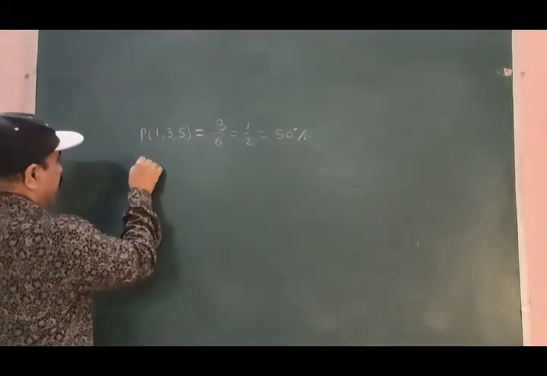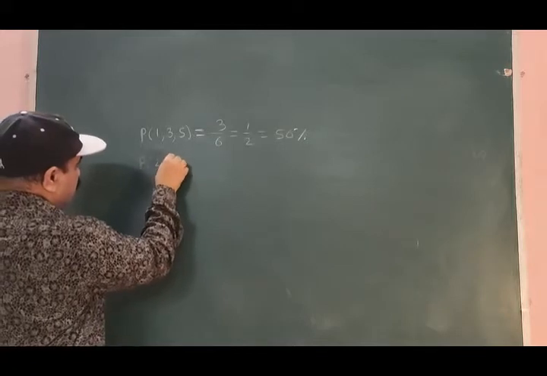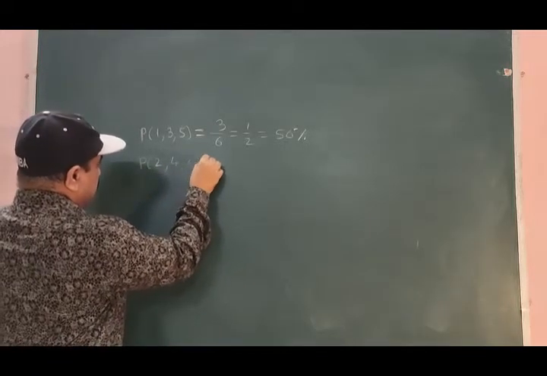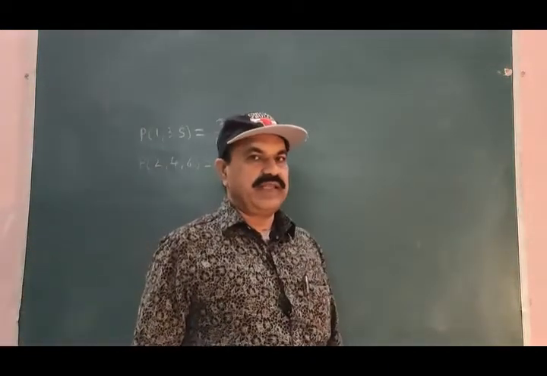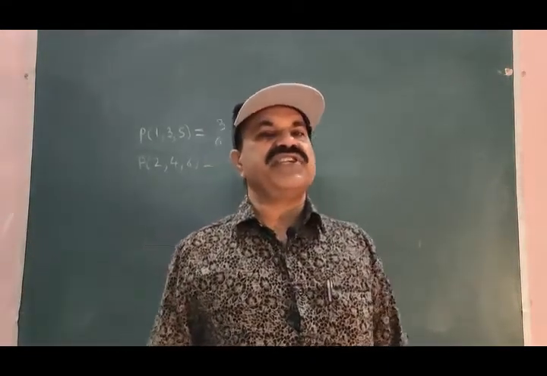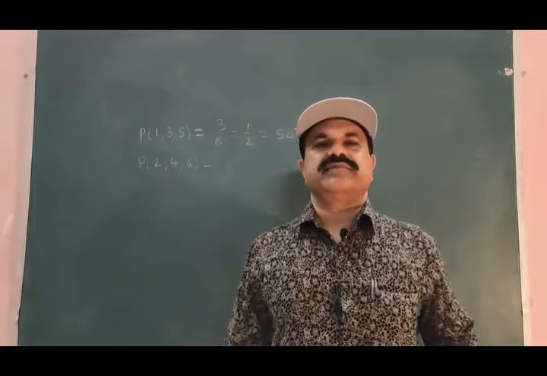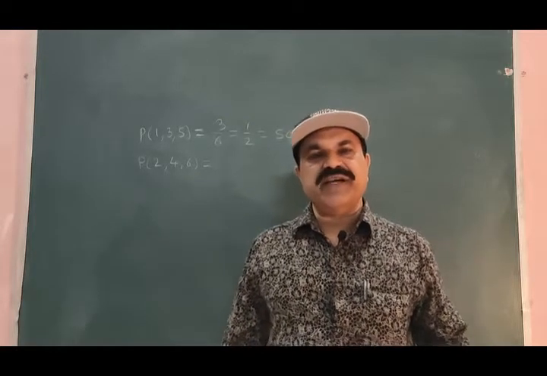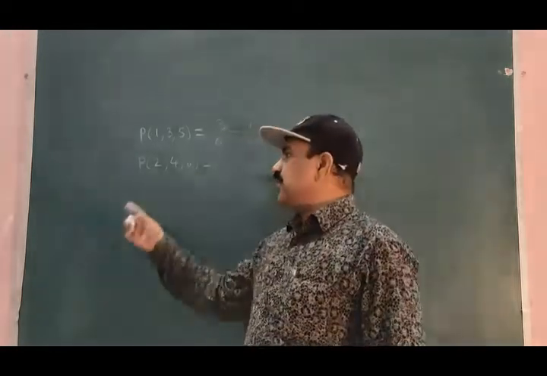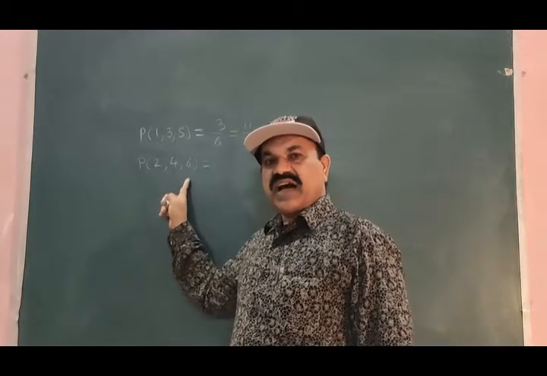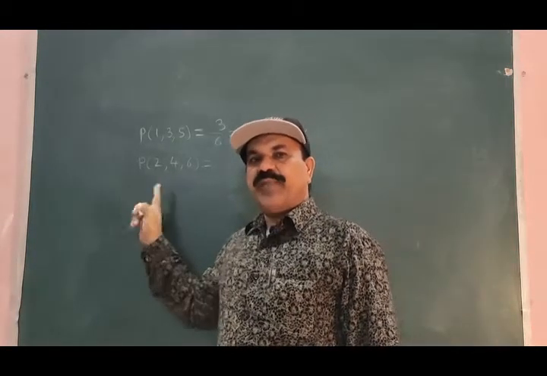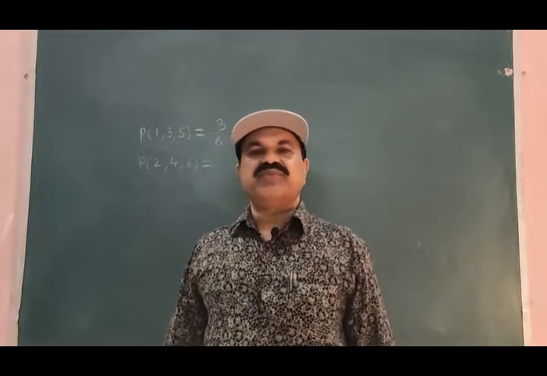Similarly, if you are asked to find the probability of occurrence of even numbered faces of the die. What are the even numbers from 1 to 6? 2, 4, 6. How many are these? These are 3 in number. How many equally likely possible ways?